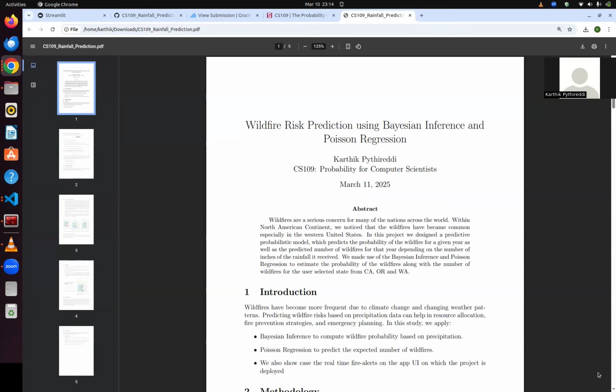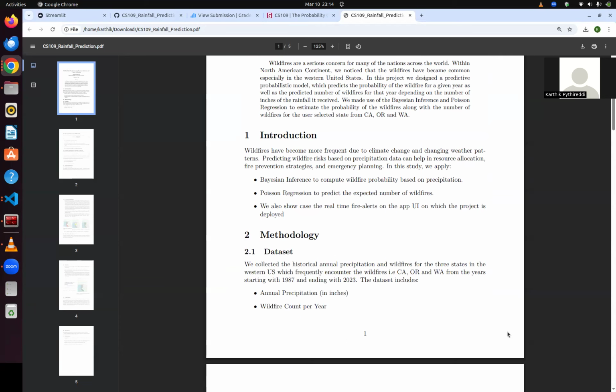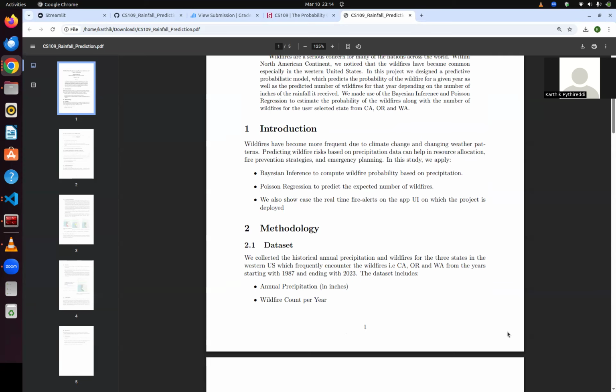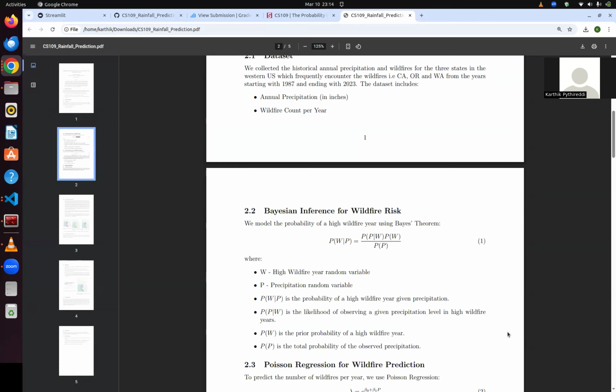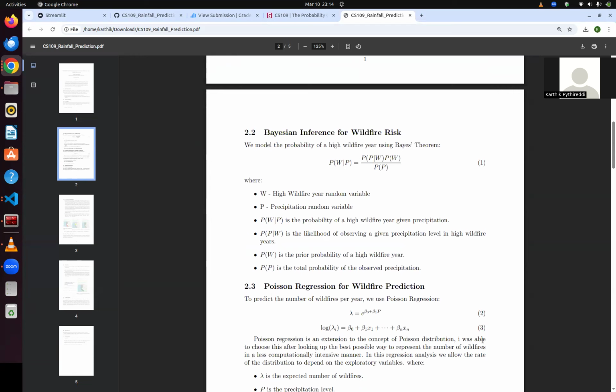I always had this intuition that wildfires have a correlation with the amount of precipitation received by a particular area or region. So we collected the dataset for this project using ChatGPT's deep search from the websites of California, Oregon, and Washington, and we tried to have a side-by-side comparison of the precipitation in inches versus the number of wildfires. We use Bayesian inference for the wildfire risk prediction, and we also use Poisson regression to estimate the number of wildfires which might happen.